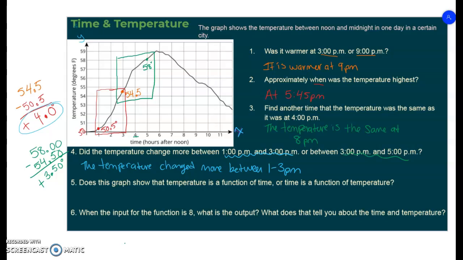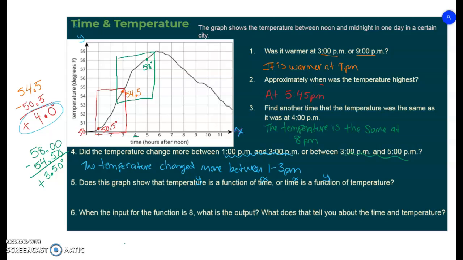No worries. Now, the fifth question here, it says, does the graph show the temperature as a function of time or time as a function of temperature? So remember, our temperature is on our y-axis. So is our time dependent on our temperature, or is our temperature determined by the time? Let me ask you this.